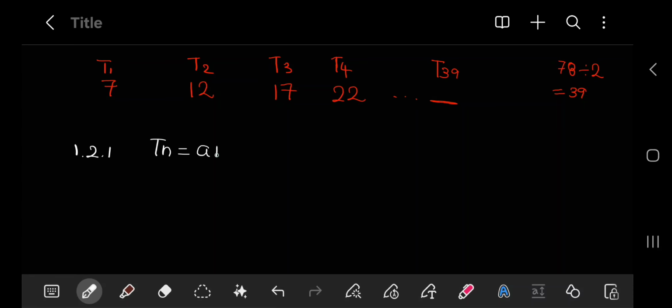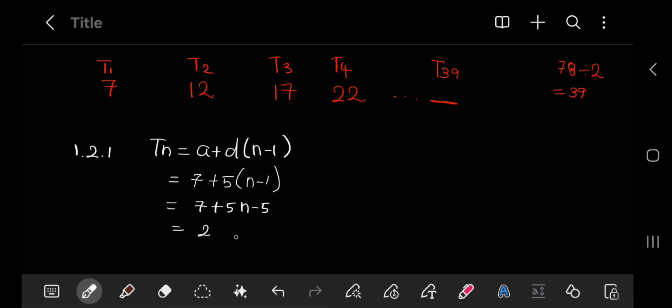Tn is equal to a plus d into n minus 1. My first term here is 7. We are adding 5 each time. Let us get the general term. So distribute the 5 into the brackets, and we've got 2 plus 5n. So this is our general term. Now we want to get term 39, so we're going to substitute 39 in place of n, and if we quickly calculate that, that is going to be